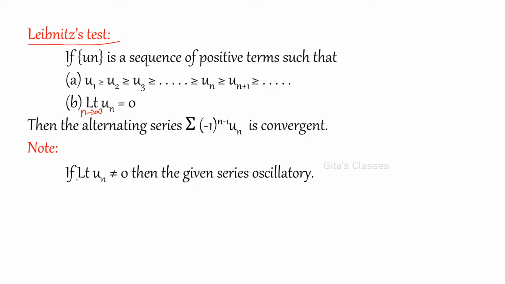If you are not getting the limit as n tends to infinity of u_n equal to 0, that is, if it is not equal to 0, then the given series is oscillatory.